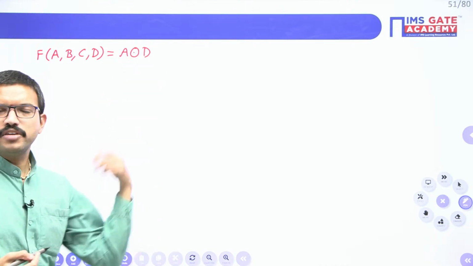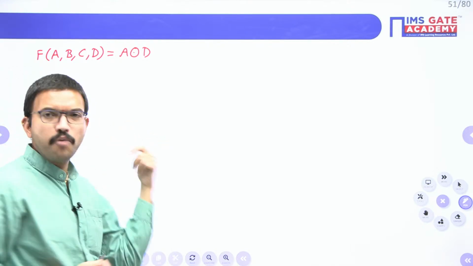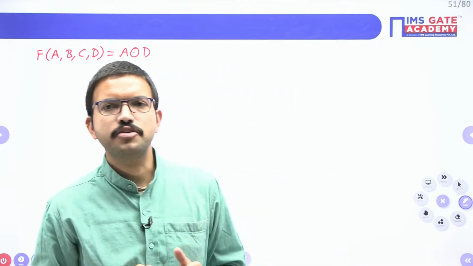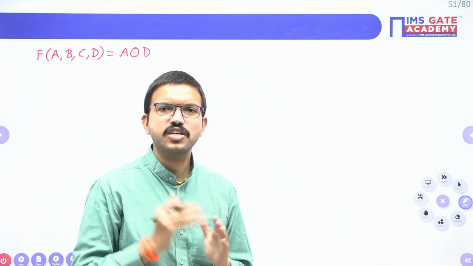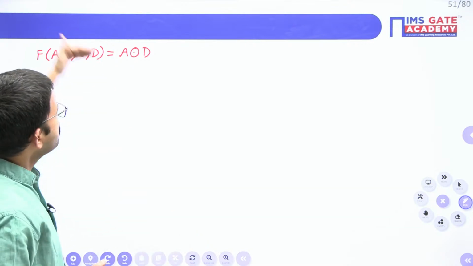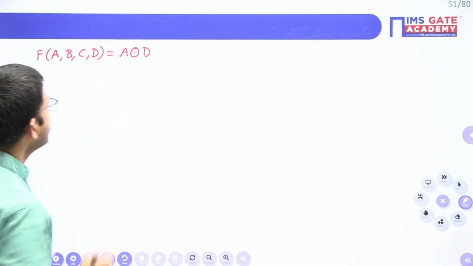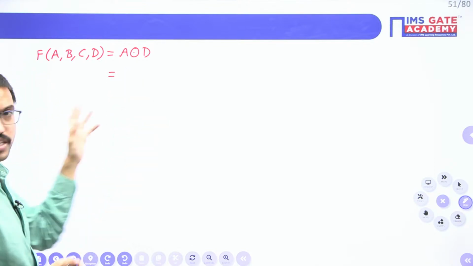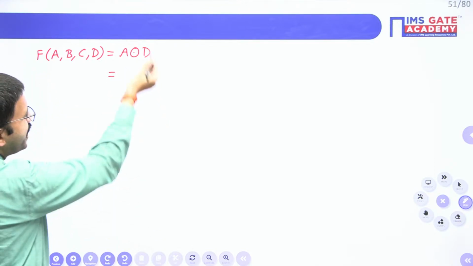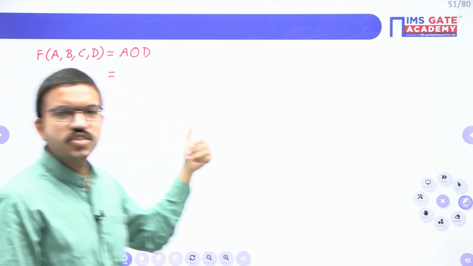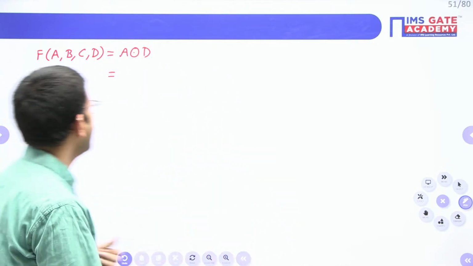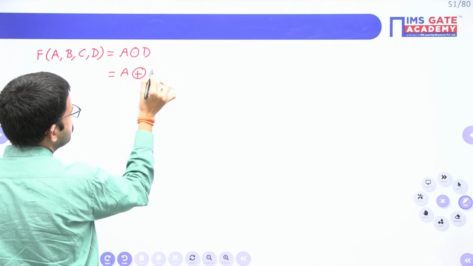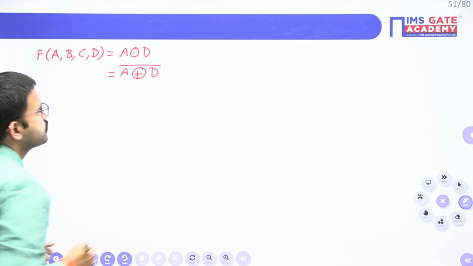If you observe the previous circuit, previous question, we have mentioned that whenever you are having the CMOS logic, from where you are taking the output, by default you will get the output in the complement version, right? But here you don't have any complement. So what we can do, just apply 2 times complement, or otherwise this A XNOR D, what you can do? You can write it as complement of XOR. Complement of XOR.